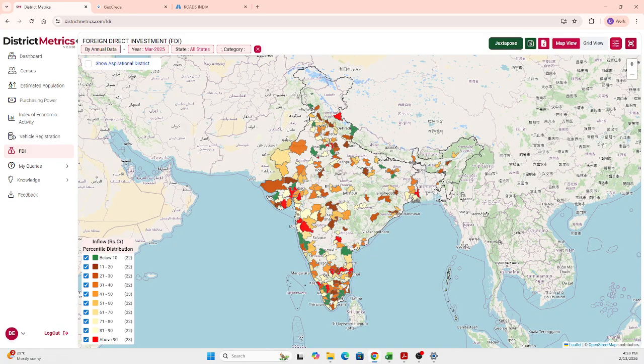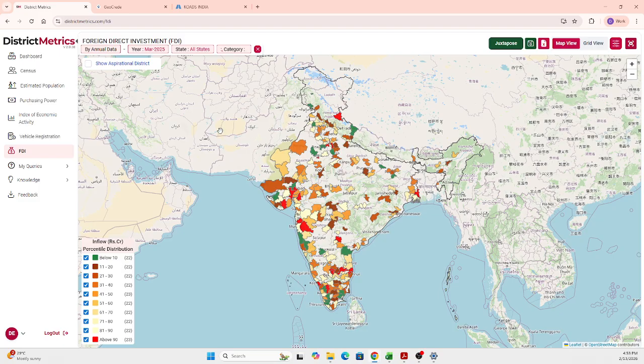So you can see in which districts the FDI inflow has happened. You can easily get the complete idea about that. And upon hovering over, you get the district name and the inflow that has happened. The number of crores that has come in as inflow will be available over there. So you can get the complete information about that. So this is about the foreign direct investment.